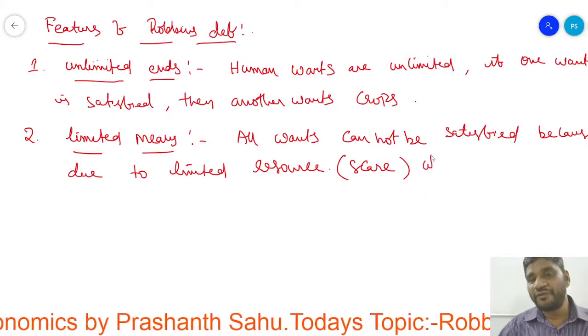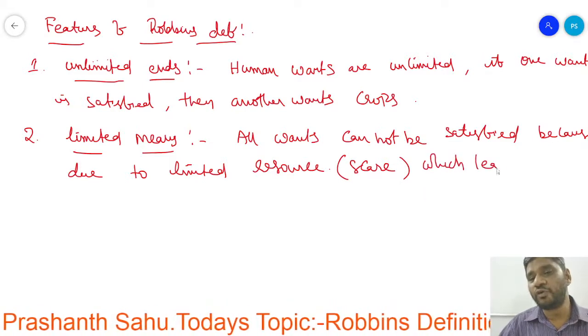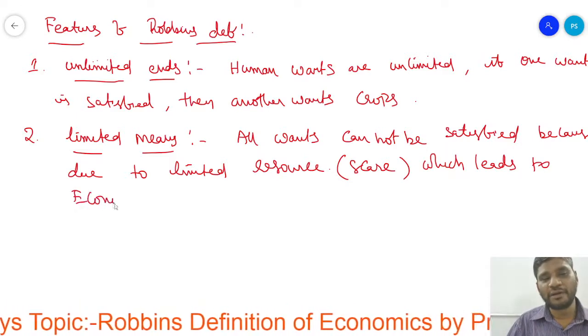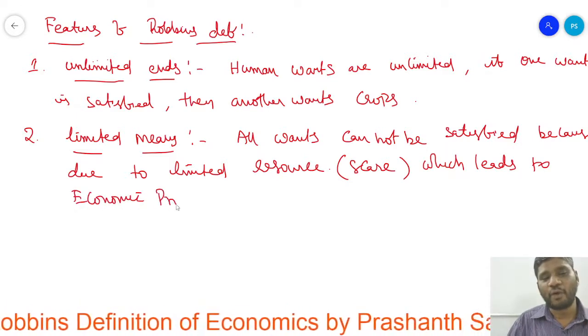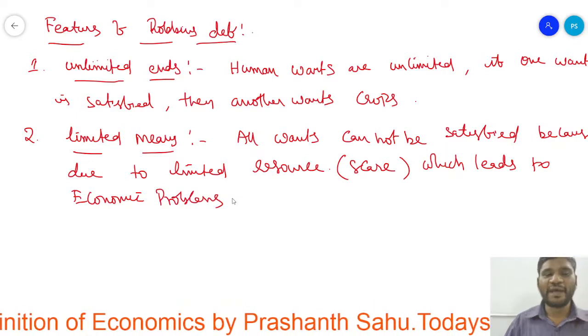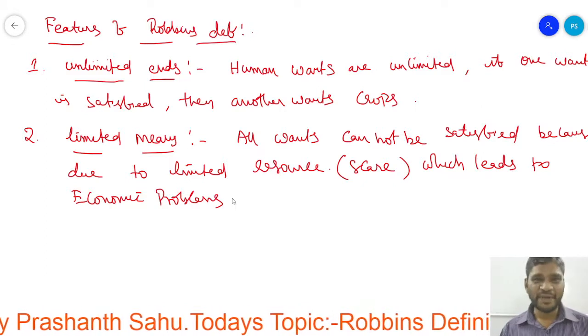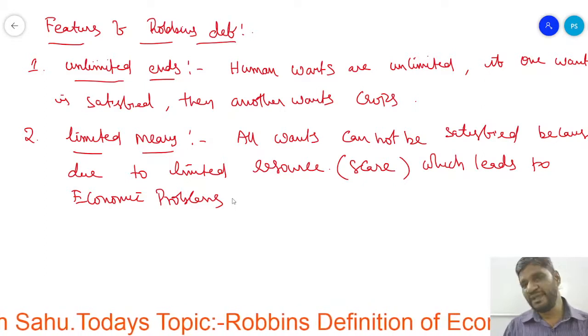Which leads to the economic problem. Because all wants cannot be satisfied.